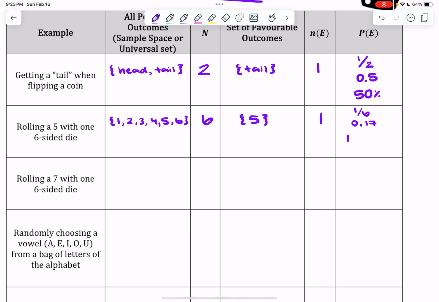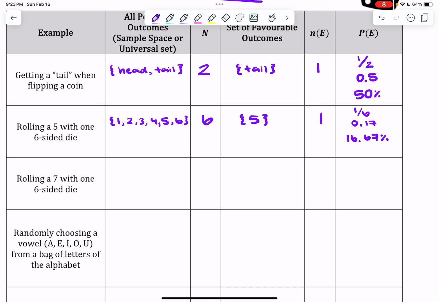Times that by 100, I actually get 16.666666, etc. But I'm rounding to 2 decimal places. So my decimal and my percentage, even though it's the same value just rounded or slightly different looking, I do need to make sure it's accurate to 2 decimal places based on the representation that I've chosen. So if I'm going to do this to a percentage, then I need to make sure those last 2 decimal places are accurately rounded to that percentage value.